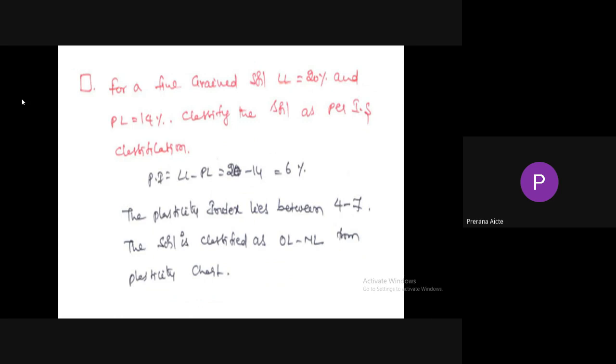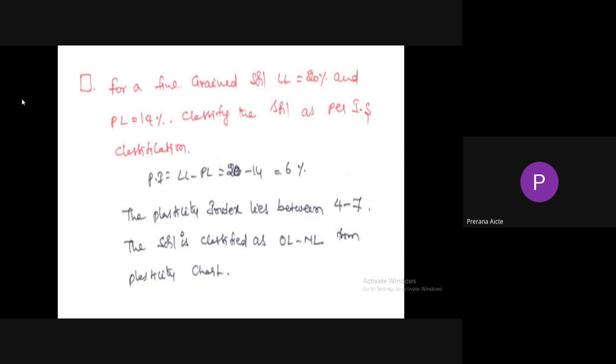For a fine grained soil, liquid limit equal to 20% and the plastic limit equal to 14%. Classify the soil as per IS classification. So it is mentioned that it is a fine grained soil. The problem itself indicates it is a fine grained soil. Liquid limit equal to 20% and plastic limit equal to 14%. Classify the soil particles as per IS classification.